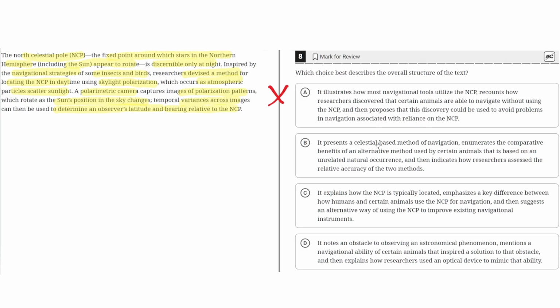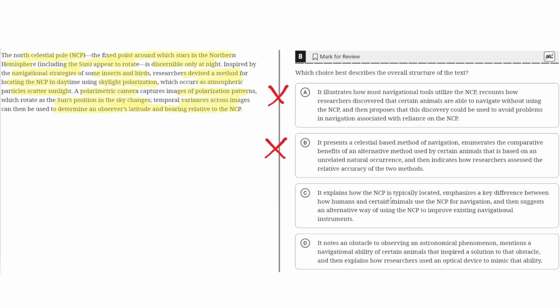B. It presents a celestial-based method of navigation, enumerates the comparative benefits of an alternative method used by certain animals that is based on an unrelated natural occurrence, and then indicates how researchers assess the relative accuracy of the two methods. This is incorrect because in the text only one method was discussed, which is the NCP, and then the camera they developed. No two methods were discussed, and certainly they did not discuss the relative accuracy of these two methods, so therefore we can eliminate answer choice B.